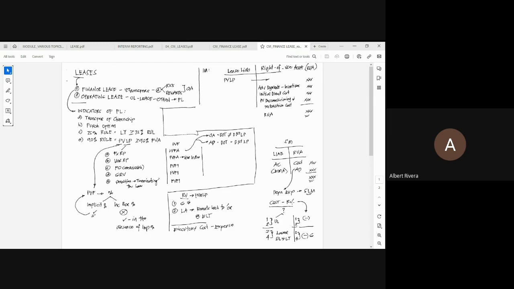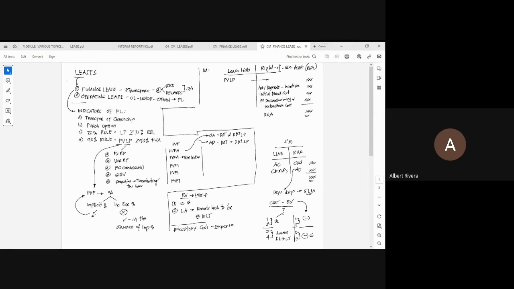However, if there is no chance or probability that the lease asset will be transferred to the lessee at the end of the lease term, you will only deduct the residual value if the residual value is guaranteed. Again, this residual value will be deducted from your cost. It will now depend